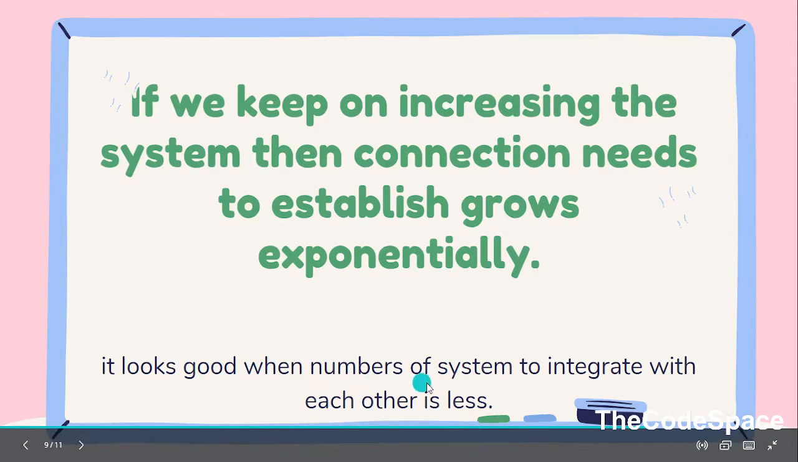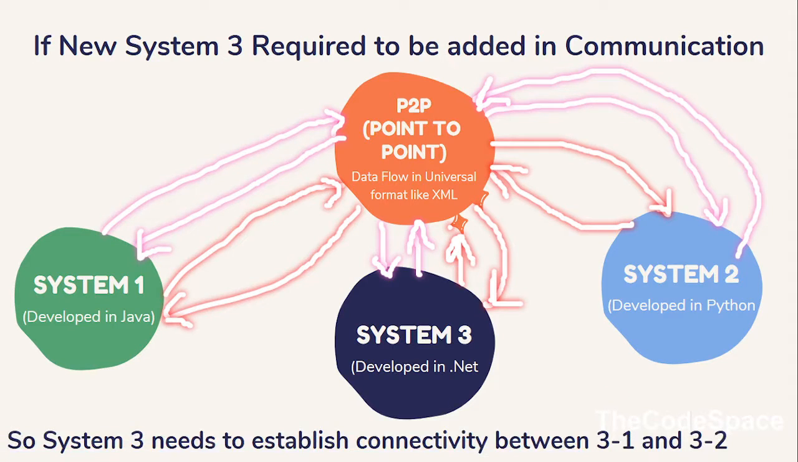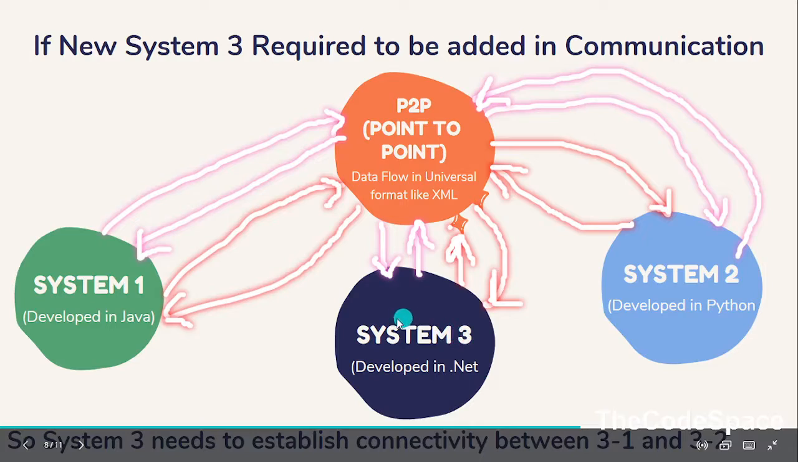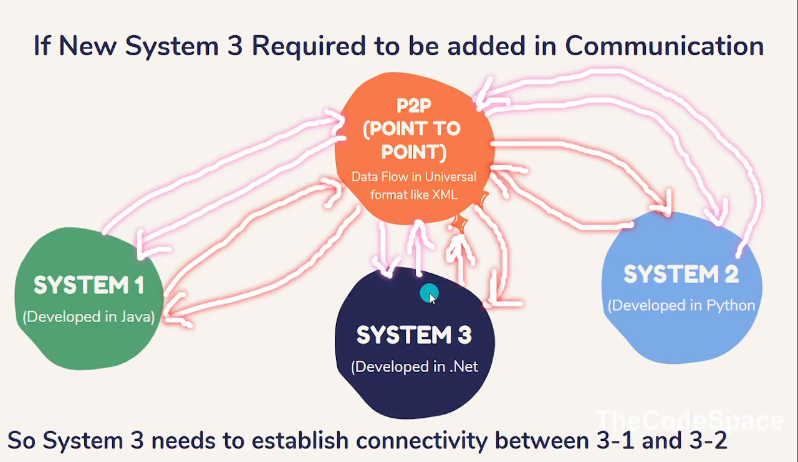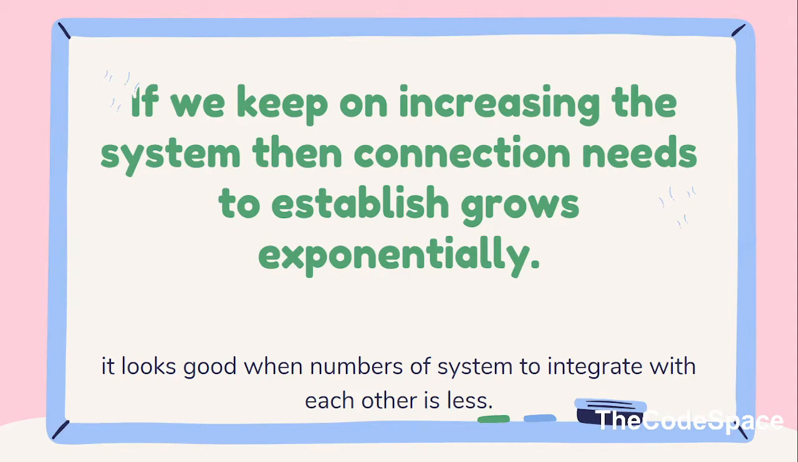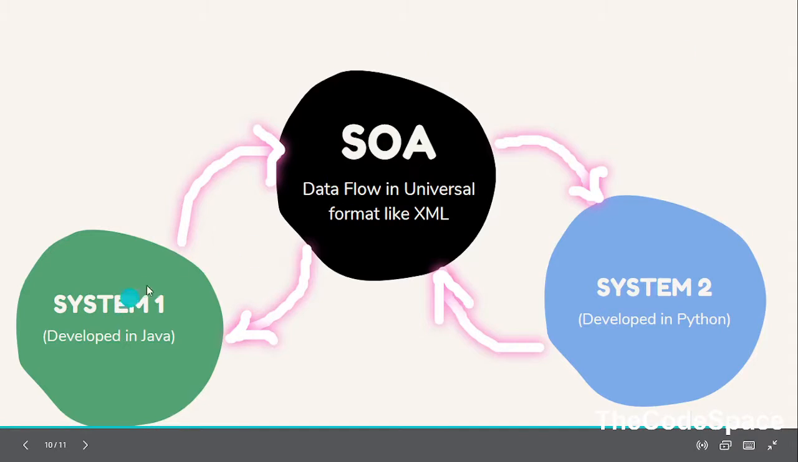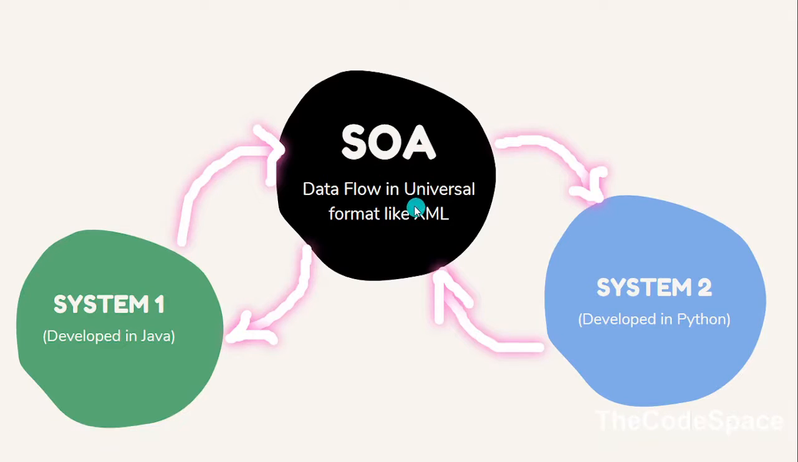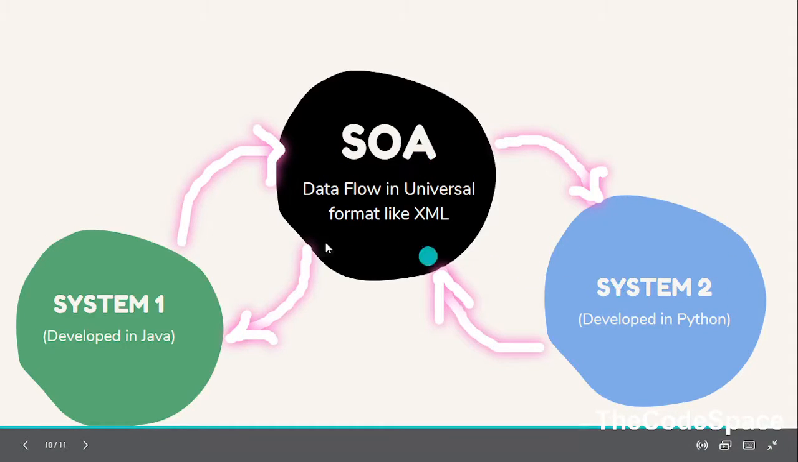It looks good when the number of systems to integrate with each other is small. Okay, so when we have few systems, then point-to-point integration is fine. But suppose we have a large number of systems to integrate, then this is the problem, right? In SOA integration, system 1 does not need to know system 2. So that is the advantage of using SOA. We just need to pass our message to the SOA layer, then SOA will do all the transformation and message passing related work to system 2.